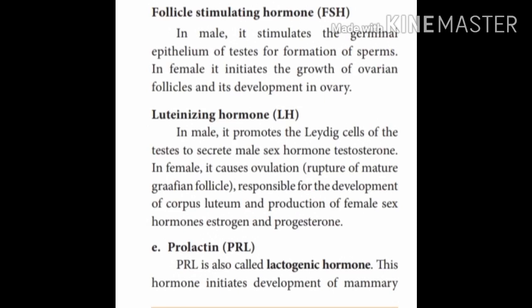The last one is prolactin, PRL, called lactogenic hormone, which initiates development of mammary glands during pregnancy and stimulates the production of milk after childbirth. So these are the various hormones that we find in the adenohypophysis. Let's move into the neurohypophysis, that is the posterior lobe of the pituitary gland.